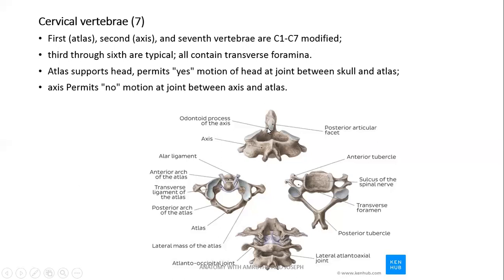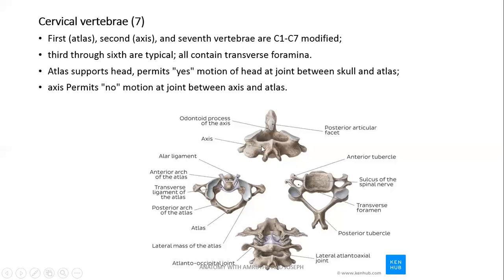Whereas axis is the second vertebra, which articulates with the atlas, as seen in this diagram, and forms joints called atlantoaxial joints that permit rotatory movements.